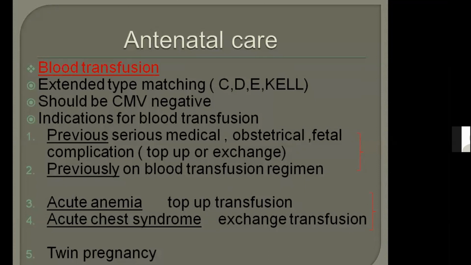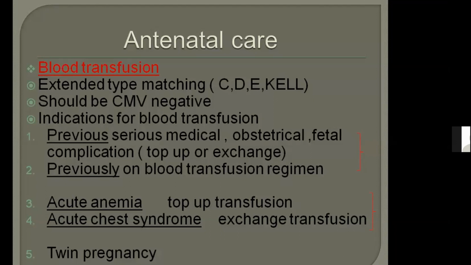Acute anemia and acute chest syndrome. Remember that sometimes in MCQs they only give the patient as acute anemia, then you have to select the answer top up transfusion. And if it is acute chest syndrome, you need to select the option of exchange transfusion. Okay, there are 2 acute and there are 2 previous, and the 5th one is twin pregnancy. You know, in twin pregnancy they are already anemic and at high risk of anemia, so we have to give the blood transfusion, right? 2 previous, 2 acute, 1 twin.